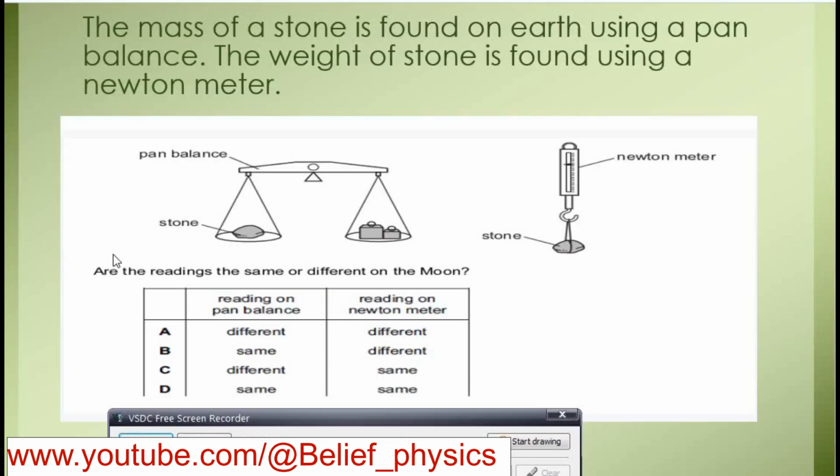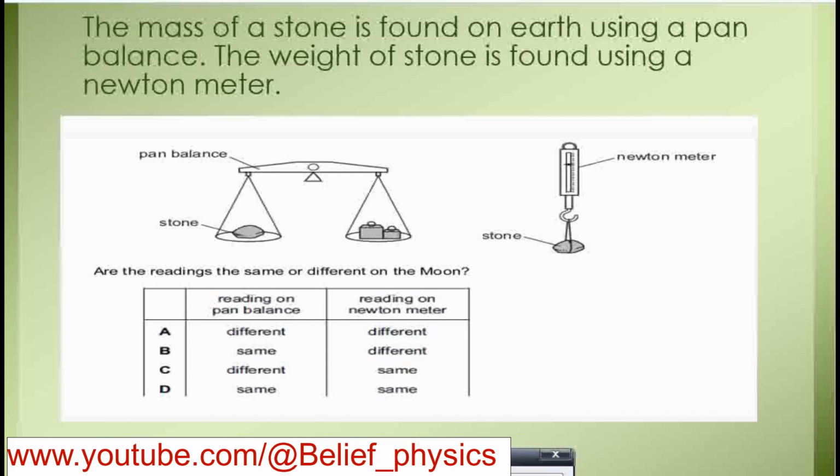Next question: the mass of a stone on earth is measured using a pan balance, and the weight of the stone is found using a Newton meter.